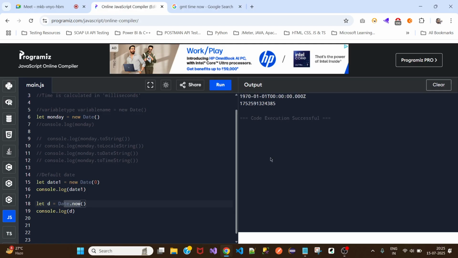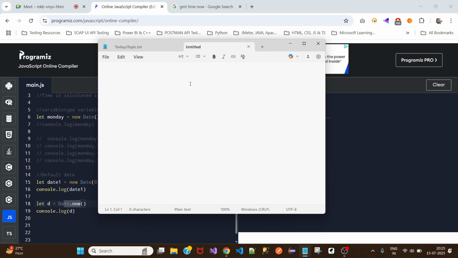Like if I run this, let me explain to you. Let me take this notepad. We have 1970, first Jan, and the milliseconds is 0000. Let's consider 00. Now we are calling the same date object. We want to check what the date value is now when counted from the default date, which has been stored while developing this date object.